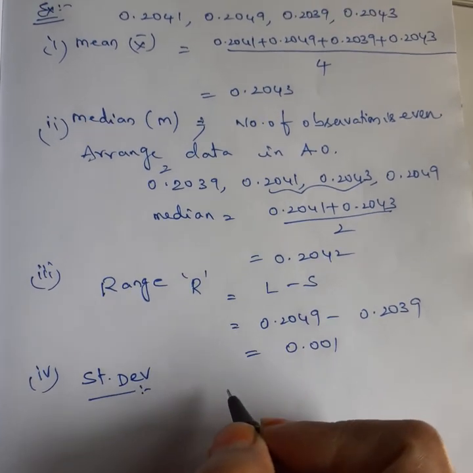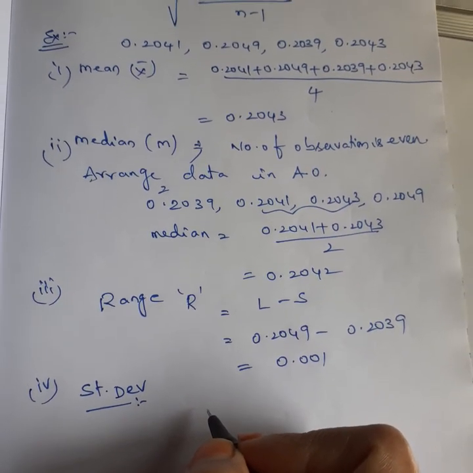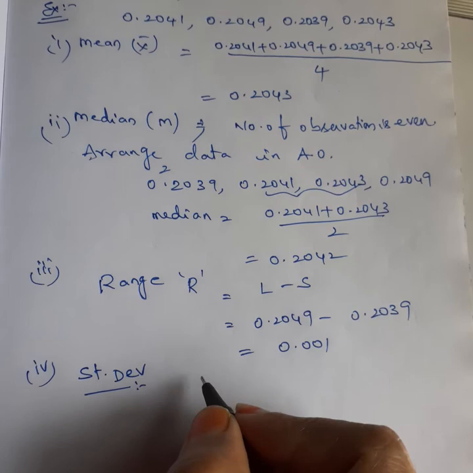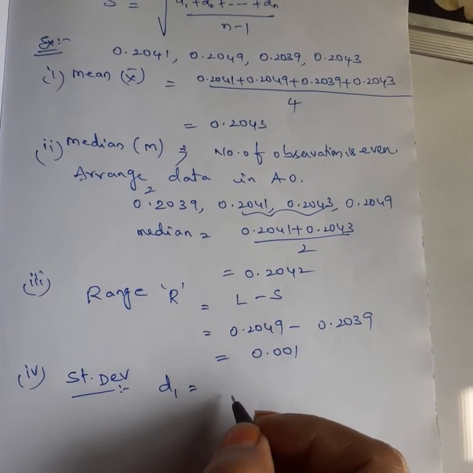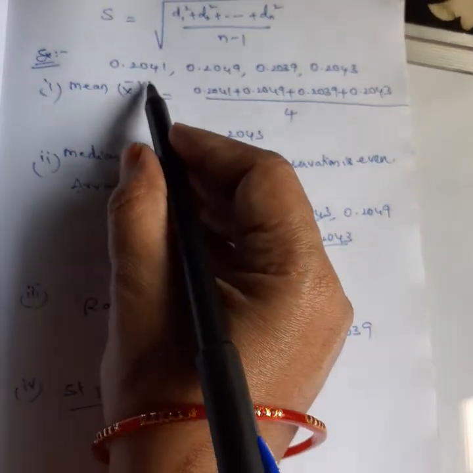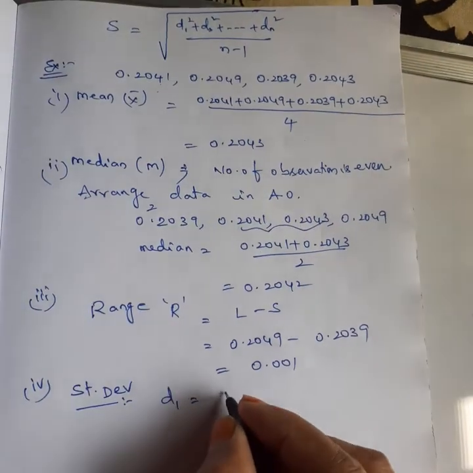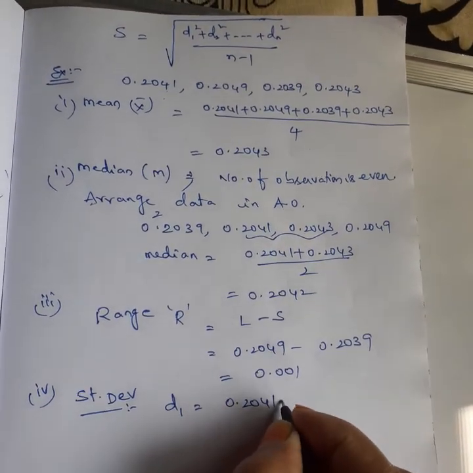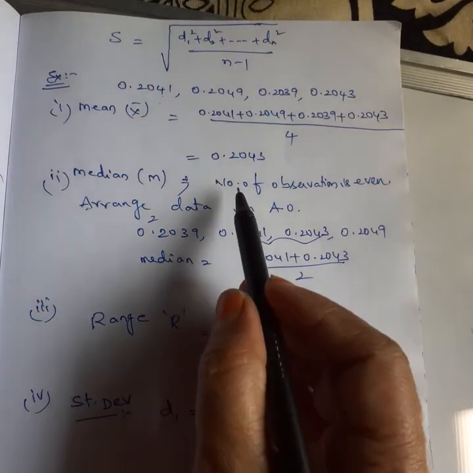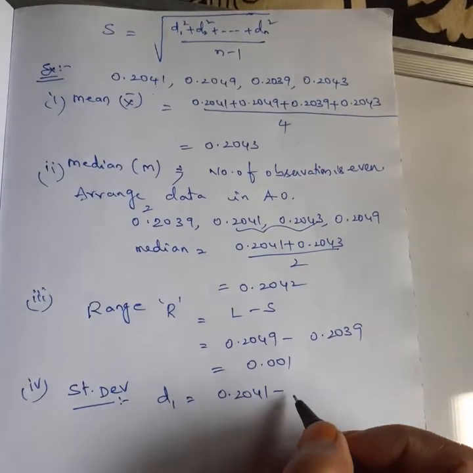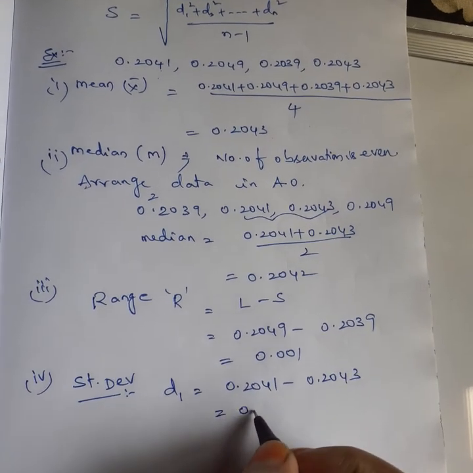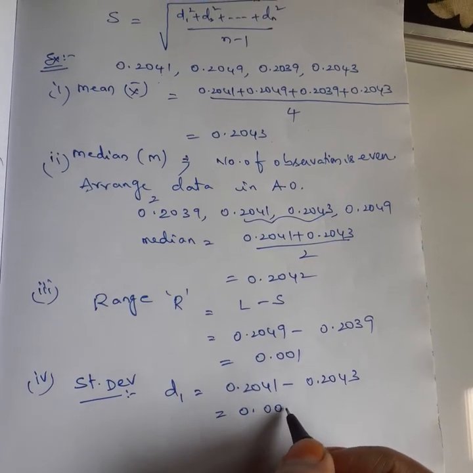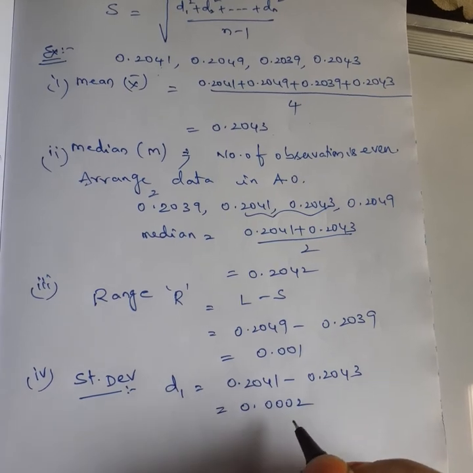Now next one is standard deviation. To calculate the standard deviation, first I need to calculate the deviations. First D1, which is the first observation, 0.2041 minus the mean. How far is it deviating from the mean? 0.0002.